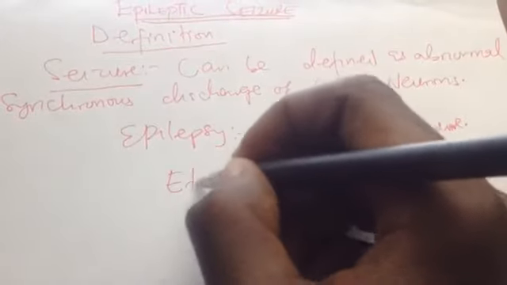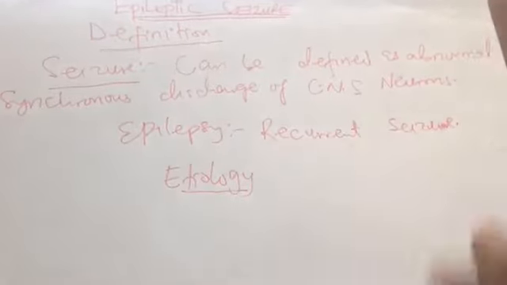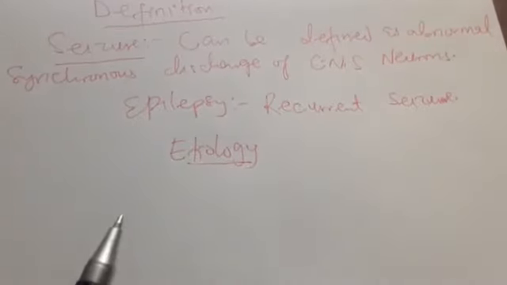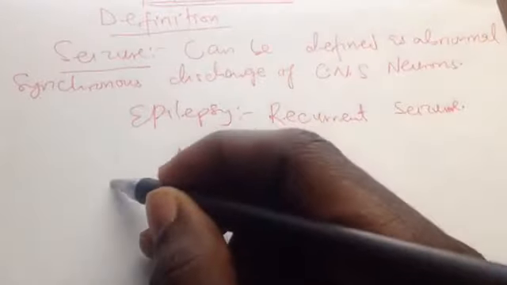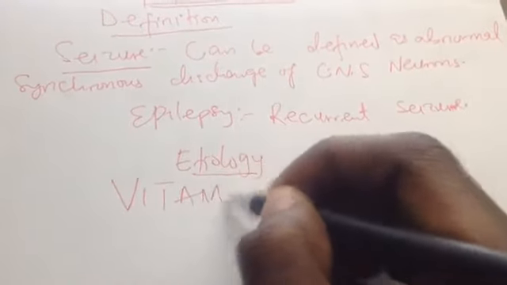Now let us discuss what causes this synchronous discharge of the central nervous system neurons, that is, the etiology. For us to remember the etiology, we have to remember a mnemonic called VITAMINS.